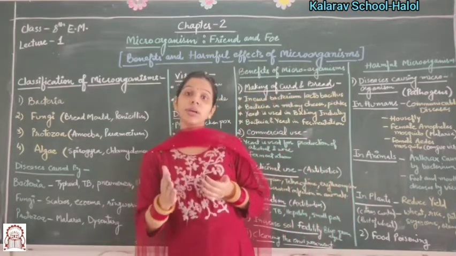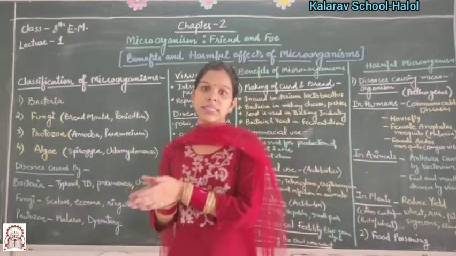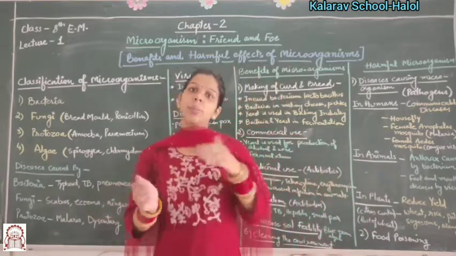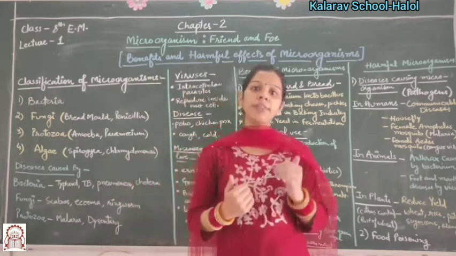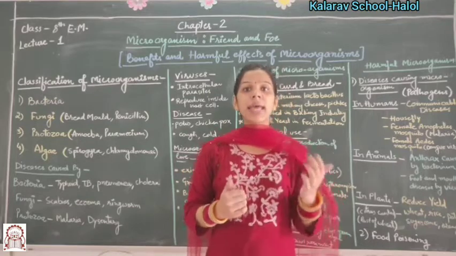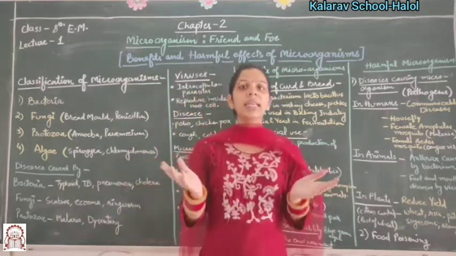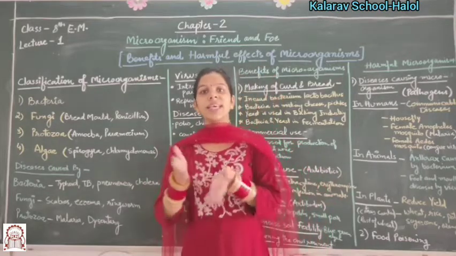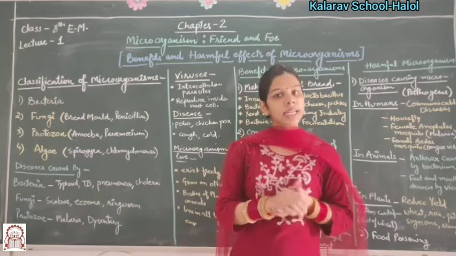It also causes illness, and maybe some serious diseases are also caused by these microorganisms. If spoiled food is eaten, then food poisoning takes place. So these are the main benefits as well as harmful effects of microorganisms in our daily life.